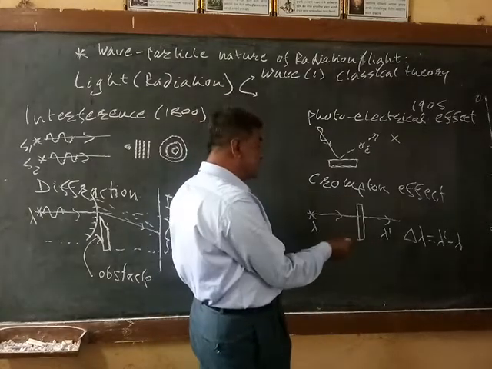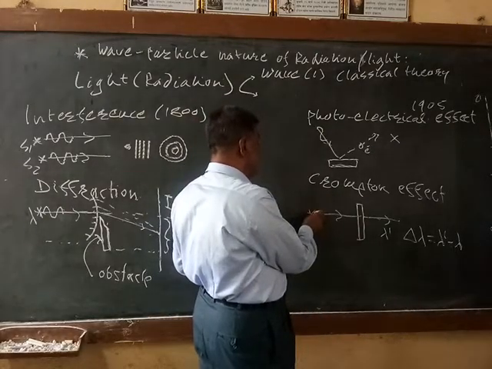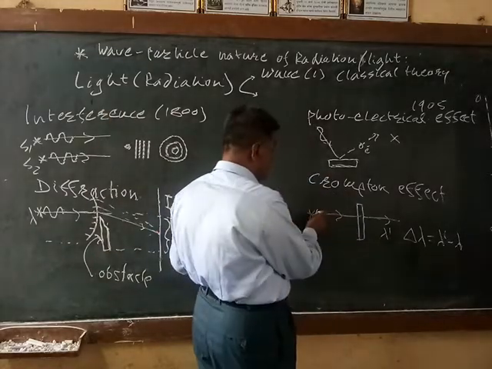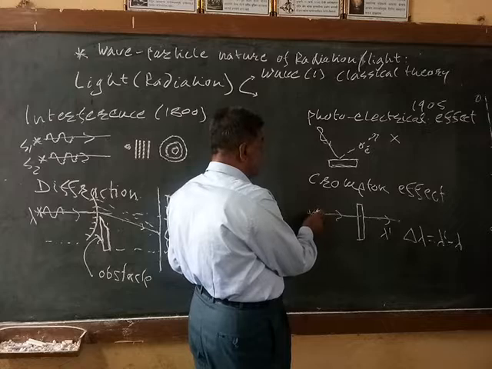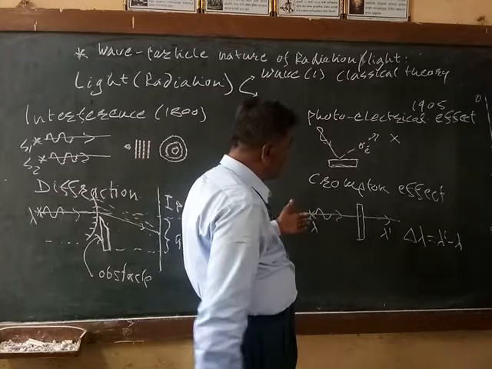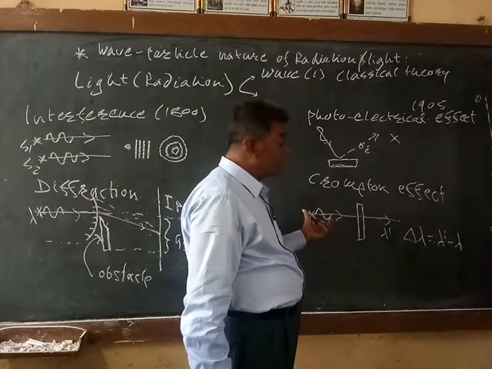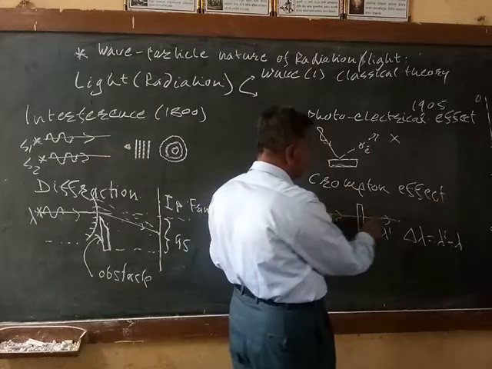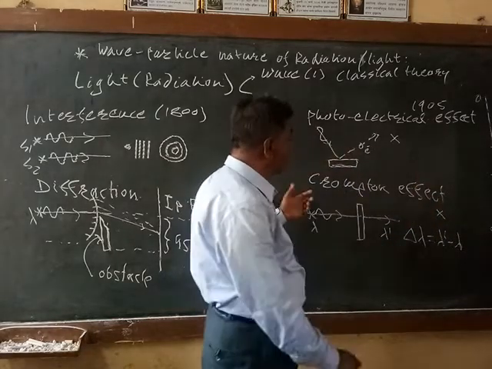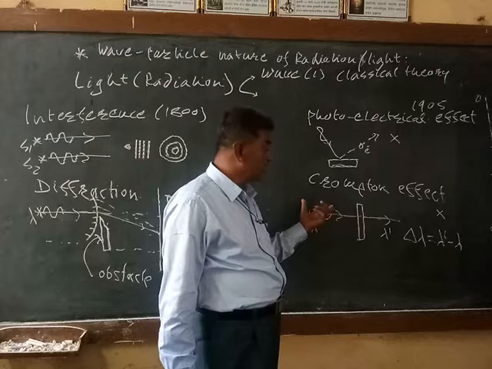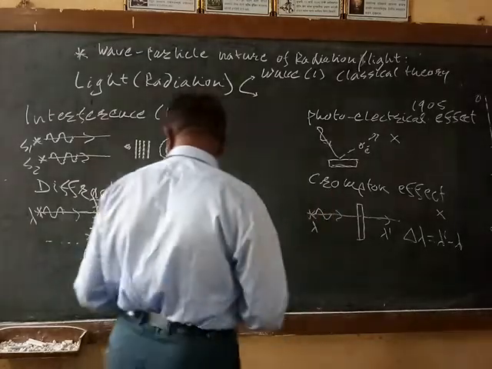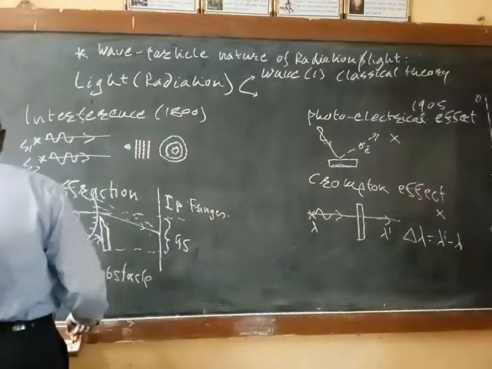To explain this theoretically, light can be considered as a wave, because all these effects are explained by considering the wave characteristics. Similarly, to explain this effect, light is considered as a wave. But this effect is not explained by considering light as a wave. So the Compton effect was not explained in those days; the effect is observed but not explained.